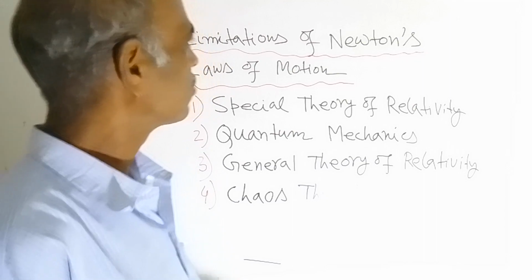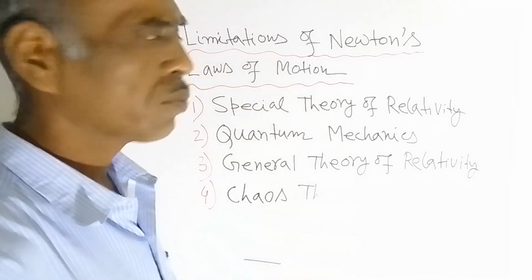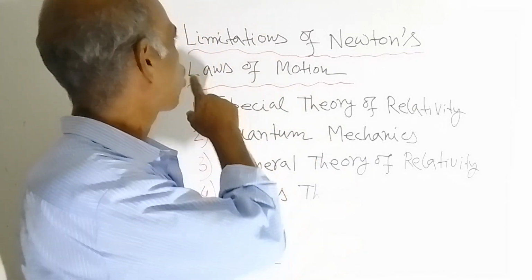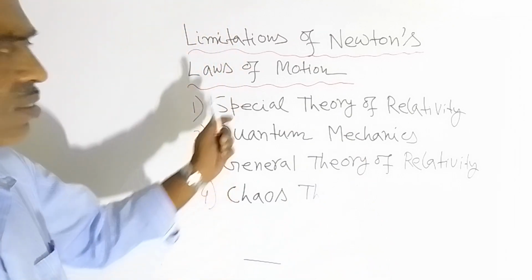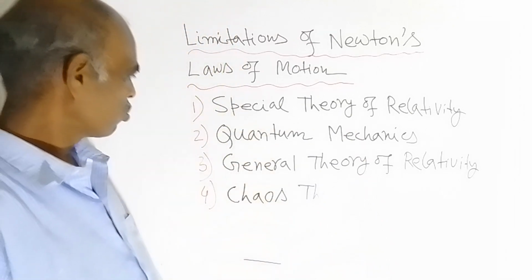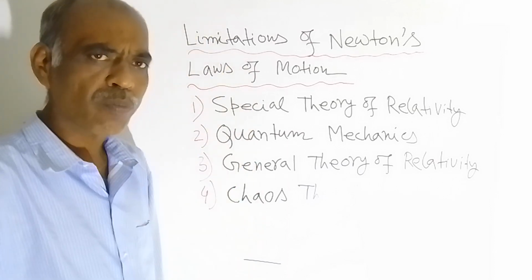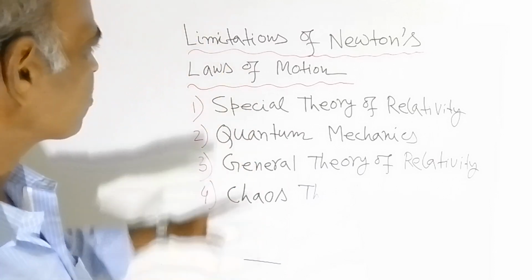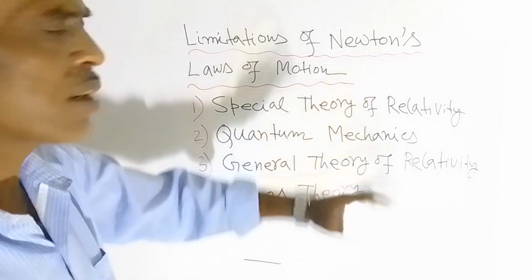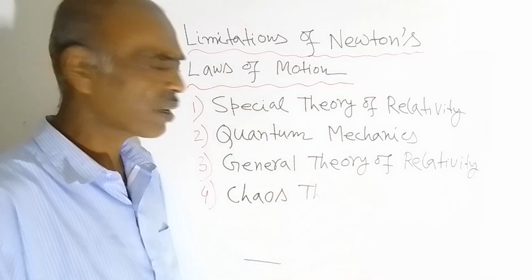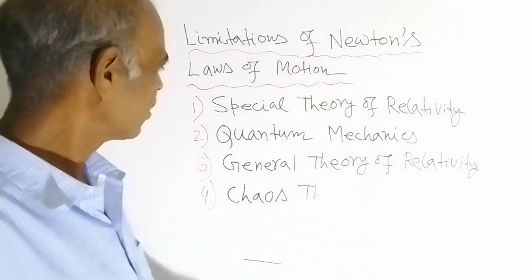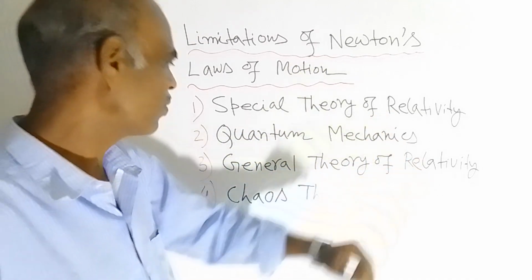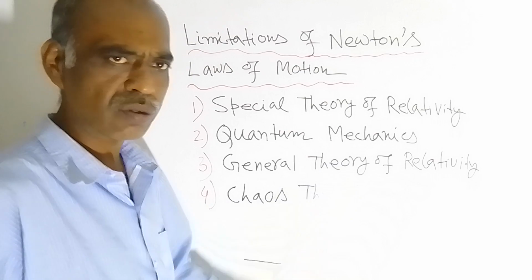Here, this is the topic from the subject of physics. Topic is limitations of Newton's laws of motion. You can see, I think. So here I have written 4 points, total of 4 points. First is special theory of relativity by Albert Einstein. Second is quantum mechanics. Third is general theory of relativity. And fourth is chaos theory.